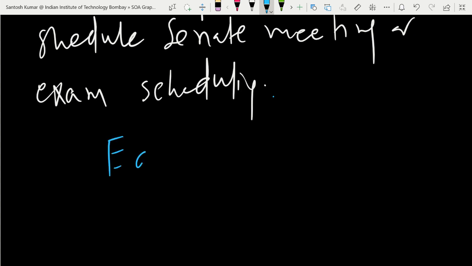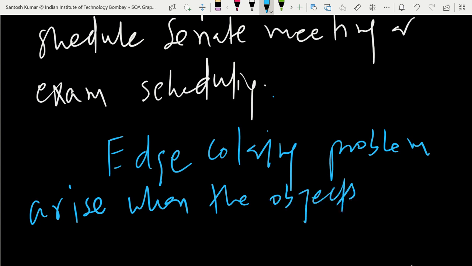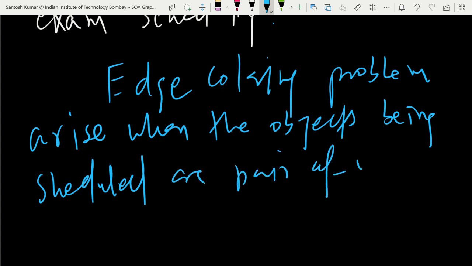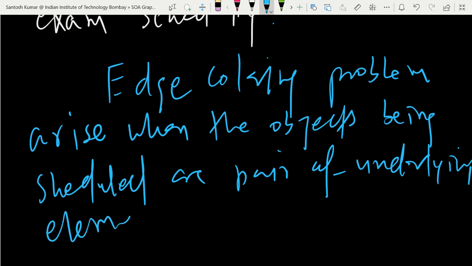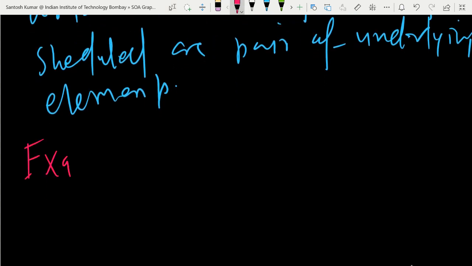So actually edge coloring, so the edge coloring problem arises when the objects being scheduled are pairs of underlying elements, okay, pairs of underlying elements. So let me discuss one example of this type.